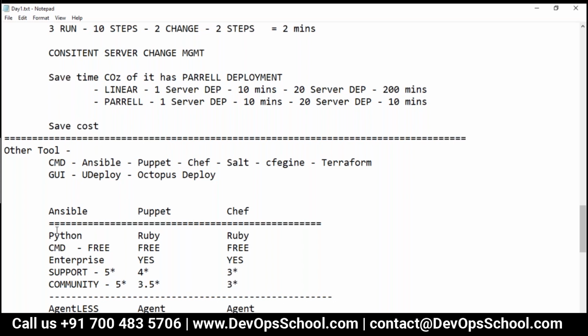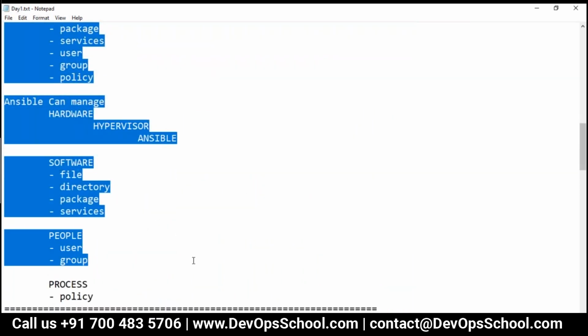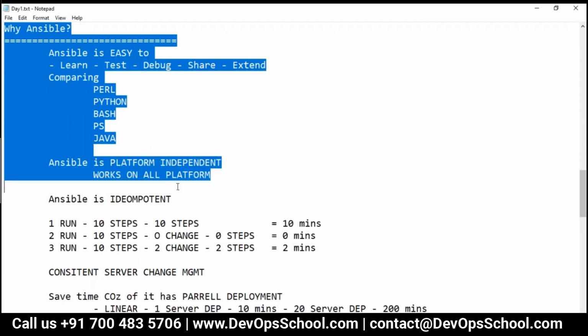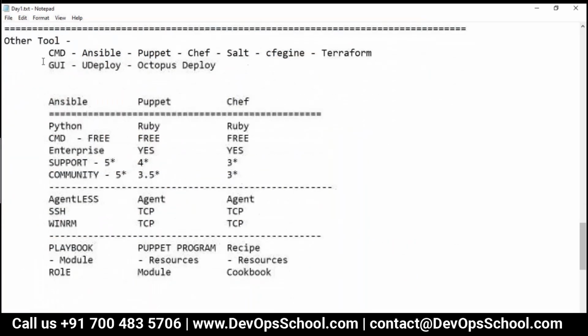Okay, so what we have understood so far: what is Ansible, in detail, and why we call it a configuration management tool. Then we understood why we need Ansible, why we have to use it, and a few reasons I gave you. And then we understood the other tools.